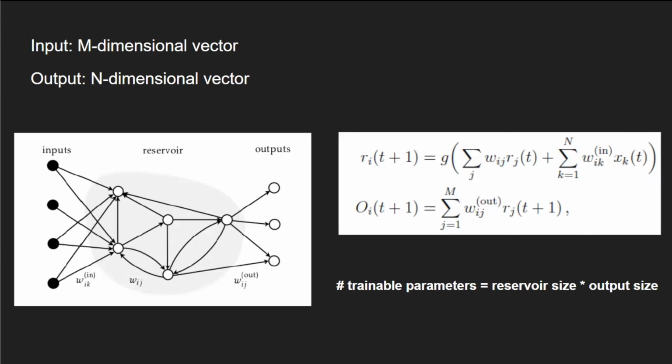A main advantage of ESN as opposed to other language models is how few trainable parameters there are: the number of neurons in the reservoir multiplied by the size of the output vector. In our case, that is just the reservoir size times the word embedding vector length. Next, Anders will continue on why we use reservoir computers.